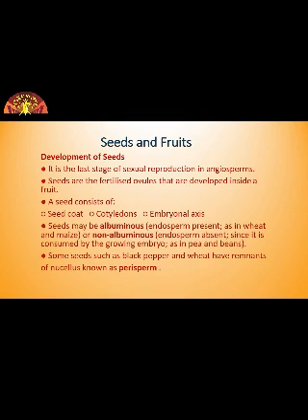And albuminous seeds retain a part of endosperm, as it is not completely used up during embryo development. Examples? Yes, wheat, maize, barley, castor and sunflower.